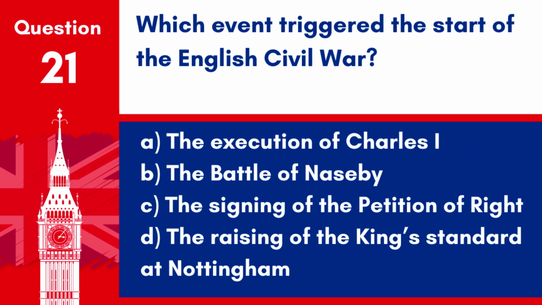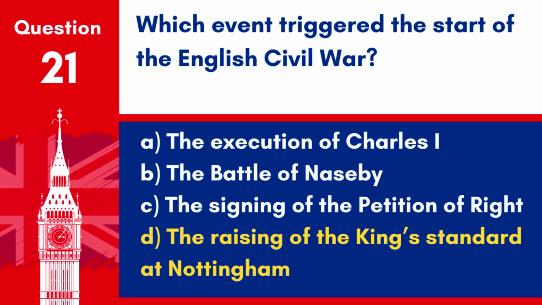Question 21. Which event triggered the start of the English Civil War? A. The execution of Charles I. B. The Battle of Naseby. C. The signing of the Petition of Right. D. The raising of the King's Standard at Nottingham.